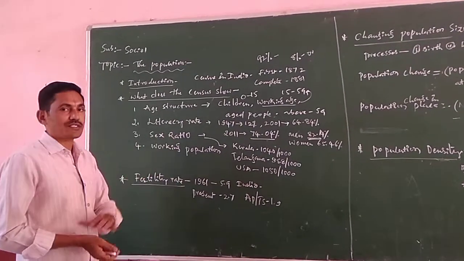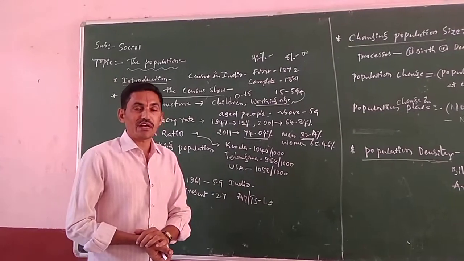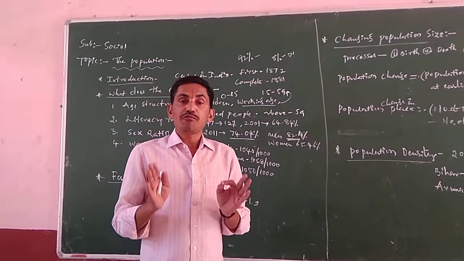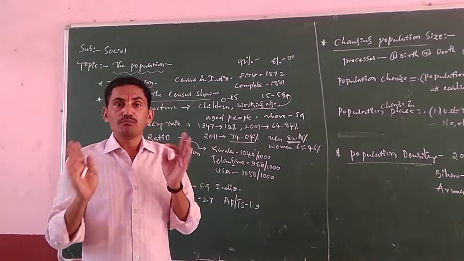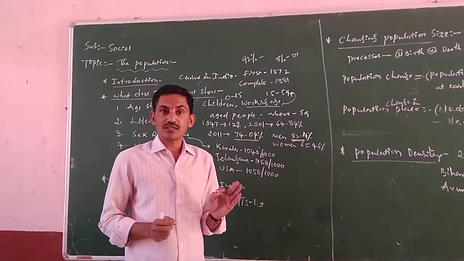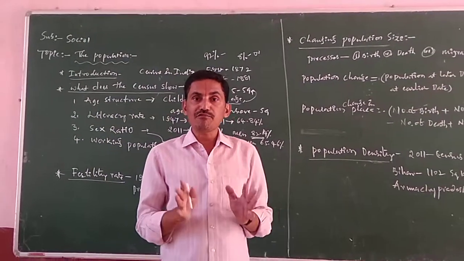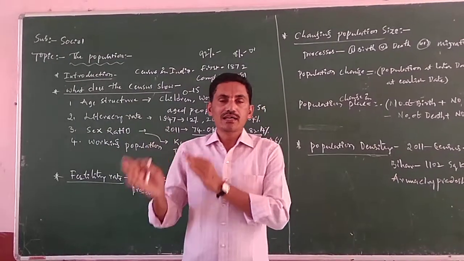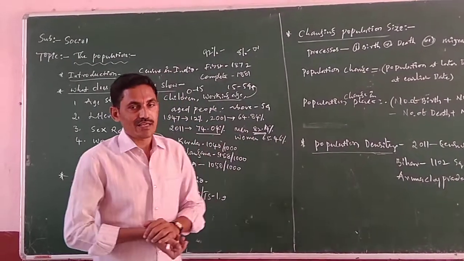Next, sex ratio. You know this one. What is sex ratio? It means the number of females for 1,000 males in a country. The number of females for 1,000 males in a country is called sex ratio.